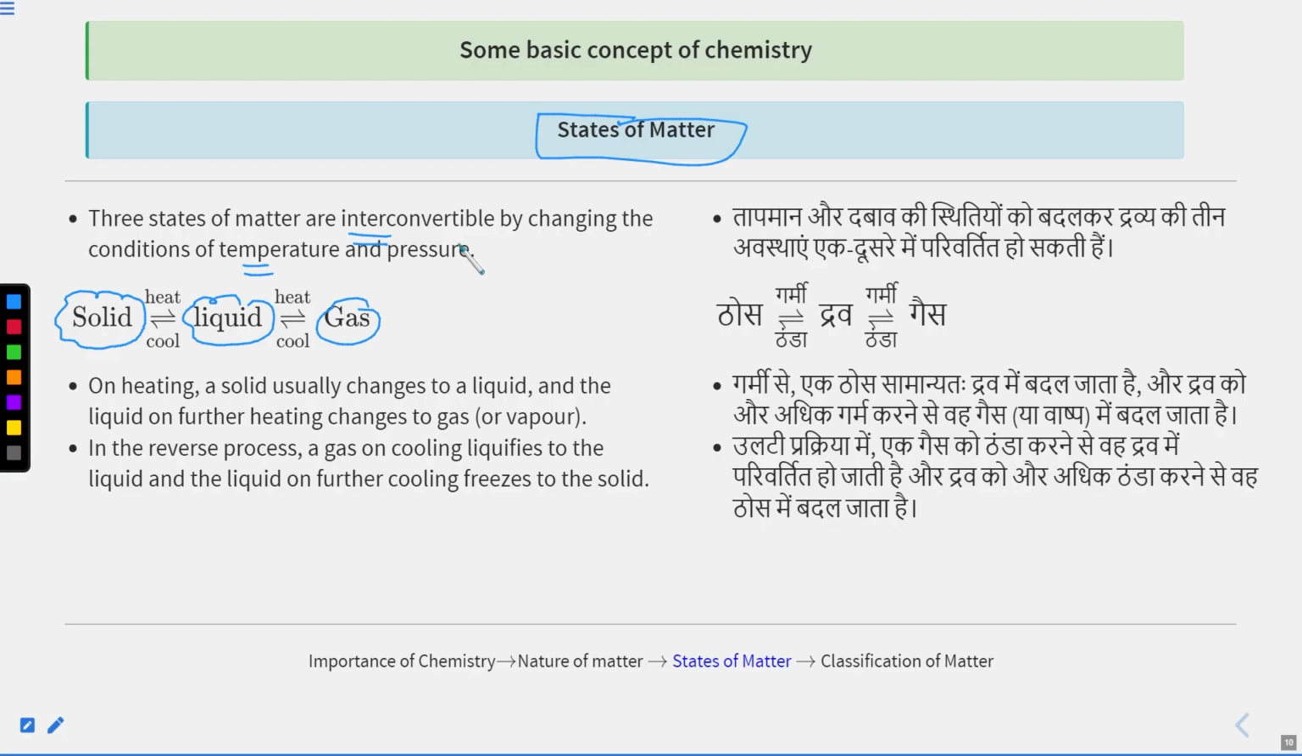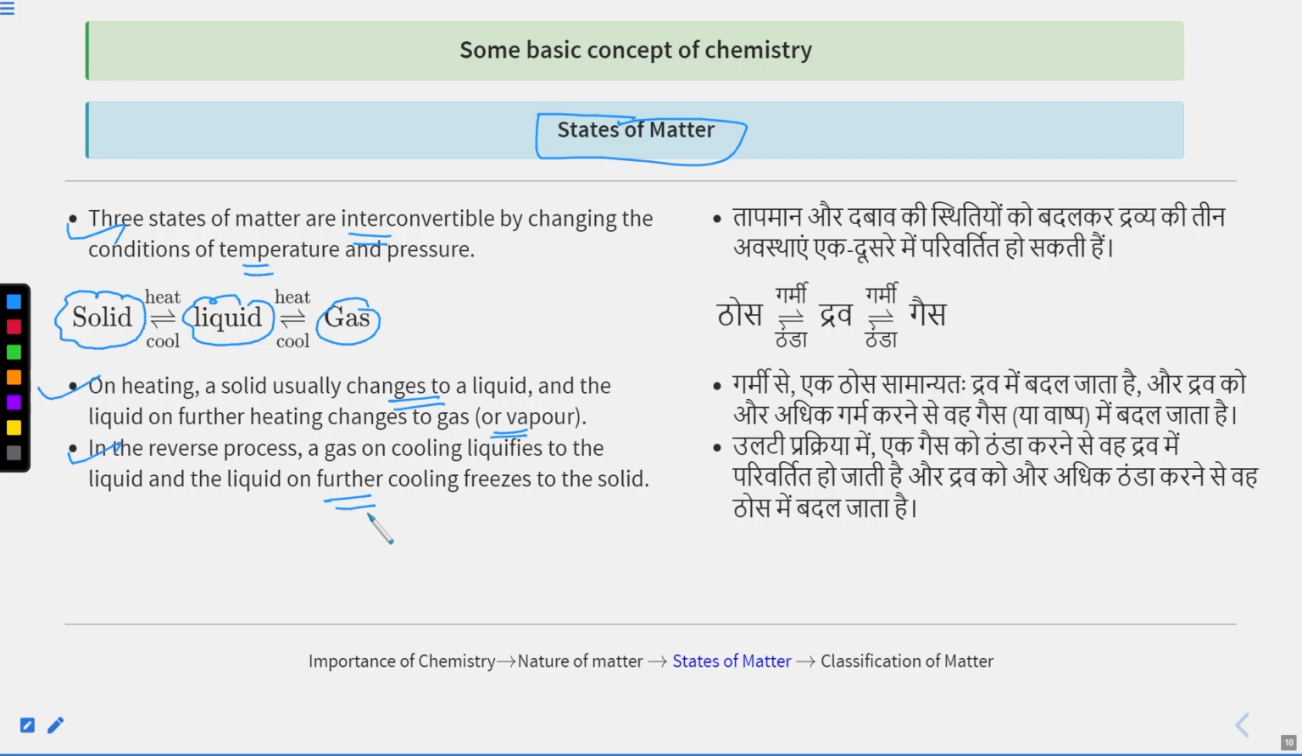There are three states of matter and they are interconvertible by changing the conditions of temperature and pressure. On heating, a solid usually changes to a liquid, and the liquid on further heating changes to gas or vapor. In the reverse process, a gas on cooling liquefies to the liquid, and the liquid on further cooling freezes to the solid. For example, ice to water, water to water vapors, water vapors to water, water to ice. So this is the interconversion of states of matter.